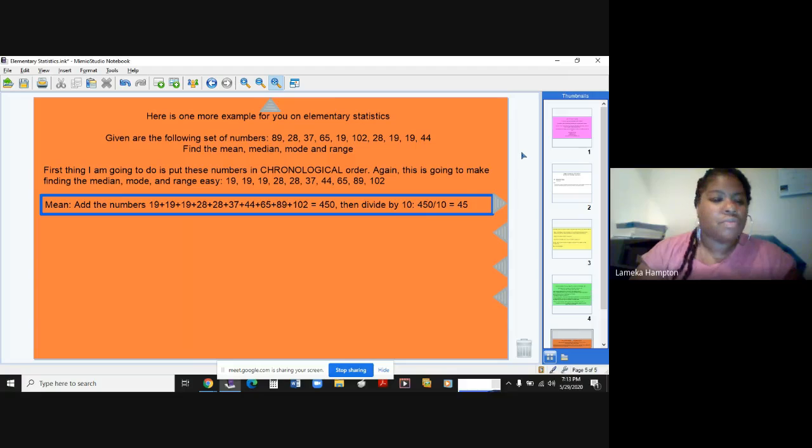All right, so the mean, I'm going to add all of my numbers, which I did, and then I'm going to divide by 10, and my mean for this particular set is 45.